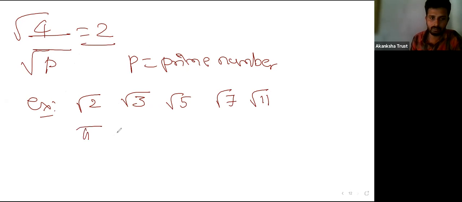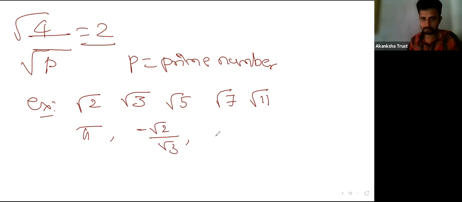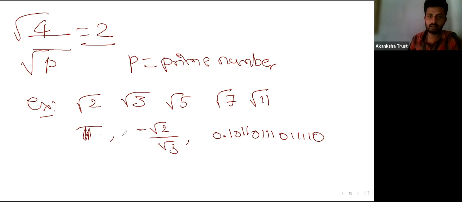Also pi is an irrational number, and minus root 2 by root 3, also 0.10110111011110. Why is pi irrational? Can anyone tell me why pi is irrational?